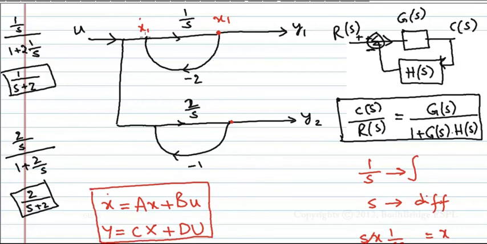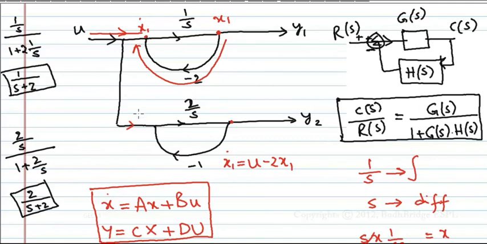Now we'll see what is x dot. X dot is equal to u coming here and minus 2x1 coming here. But you don't consider what is leaving. What is coming in is more important, and what is leaving is not at all important. X1 dot equal to u and here minus 2x1, right?